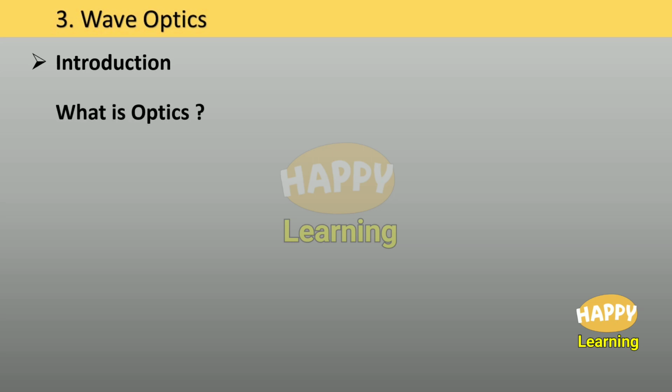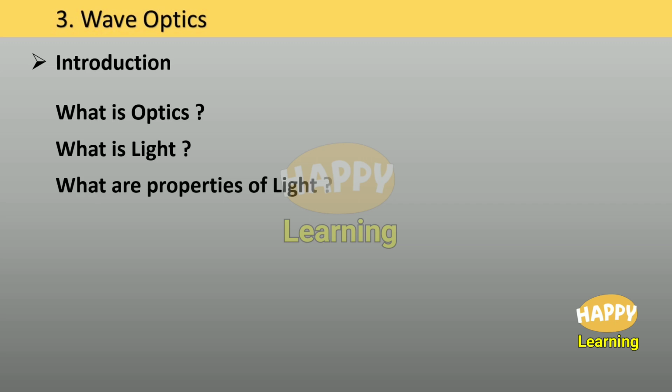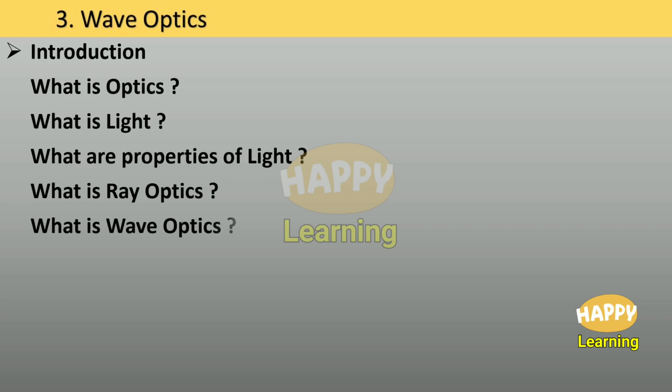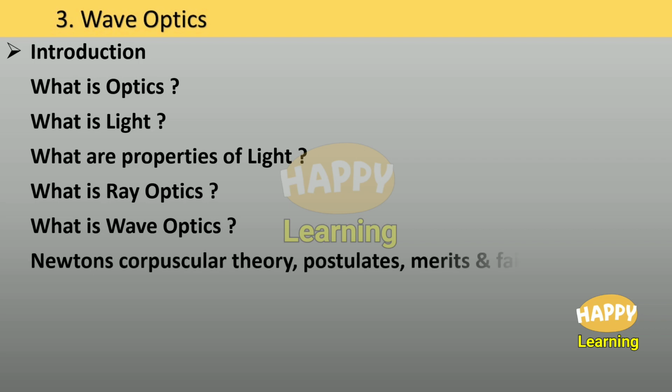Introduction. What is optics? What is light? What are properties of light? What is ray optics? What is wave optics? Newton's corpuscular theory, postulates, merits and failures.